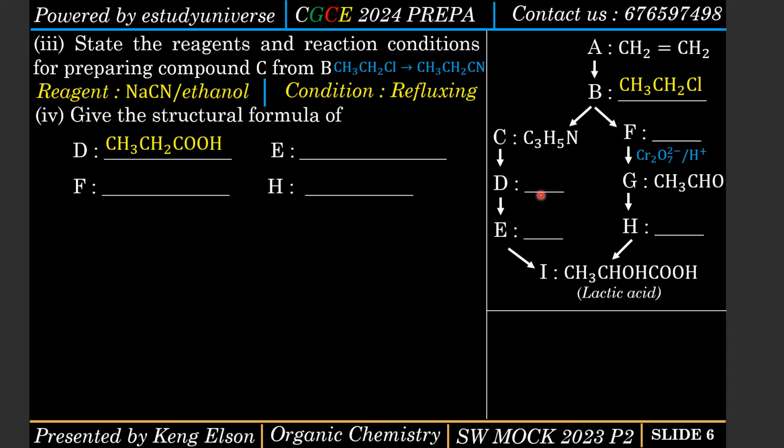Now, after converting it to a carboxylic acid, what do we need to convert it to again? We need to convert it now to a chlorocarboxylic acid. Why? Because see, we have an OH here, and if I introduce sodium hydroxide in this compound having this chlorine here, then the OH is going to replace chlorine, and then sodium will take the chlorine to produce sodium chloride.